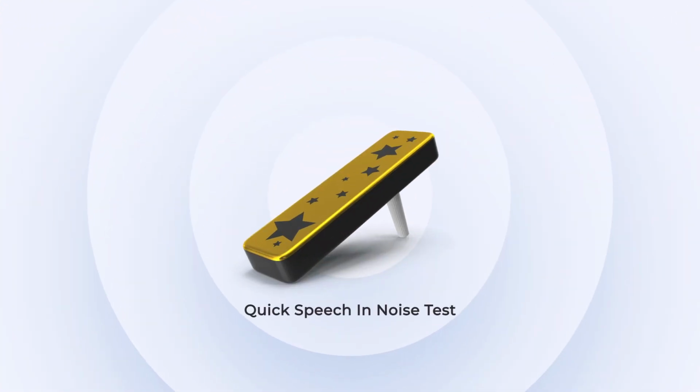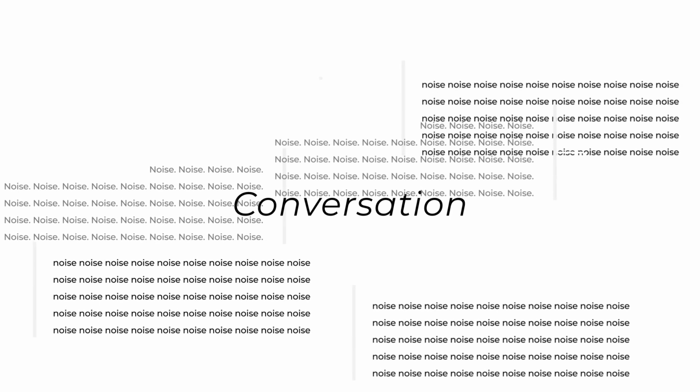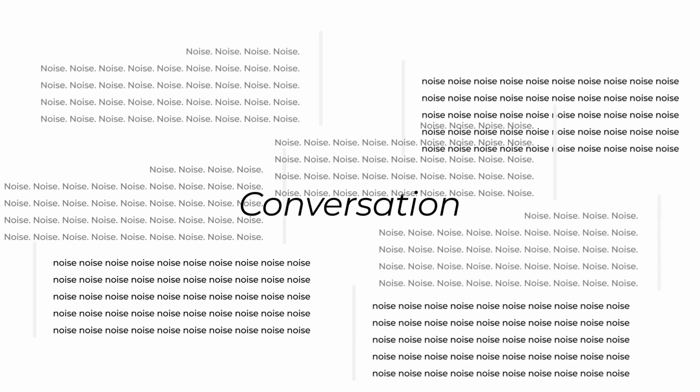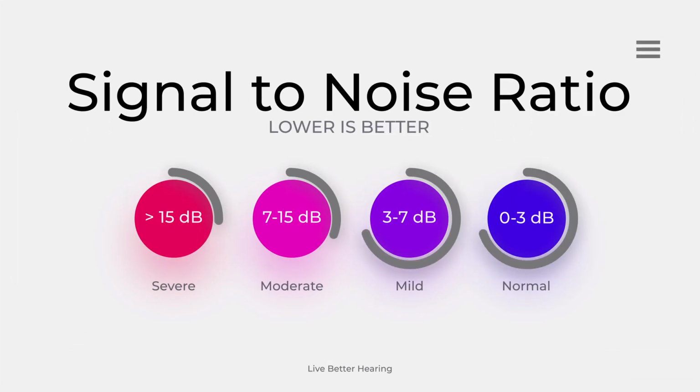Quick speech and noise test. How well can you hear in the presence of background noise? If you can still understand the conversation when there's a lot of background noise, you'll have a low ratio and therefore a good score. Zero to 3 decibels is considered normal.